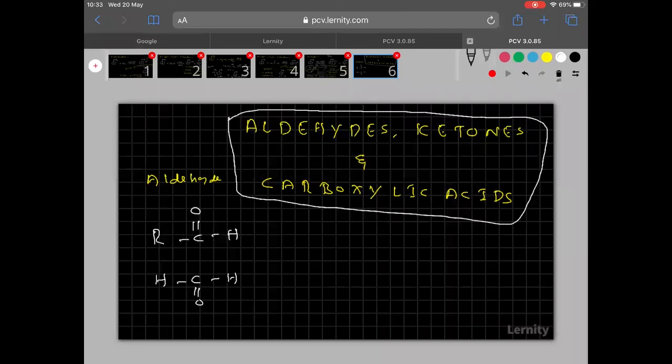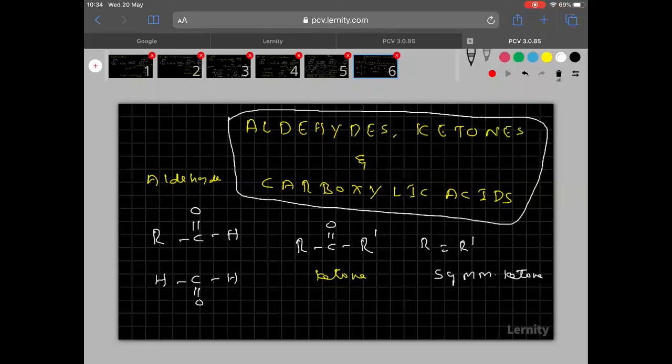Then what about the ketone? See clearly. Ketone: R, C double bonded O, R dash. Remember everyone, if R is equal to R dash, then that ketone is called a symmetrical ketone.